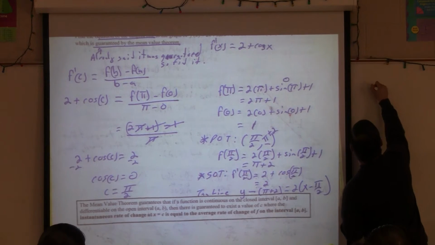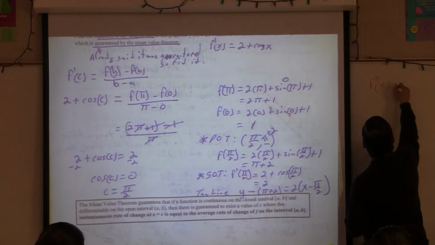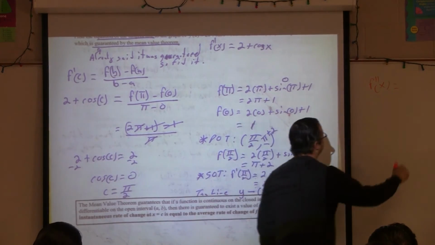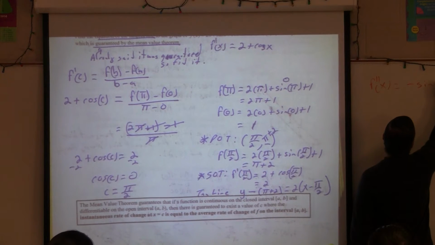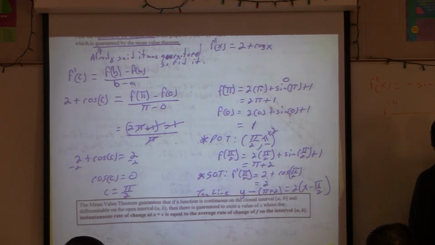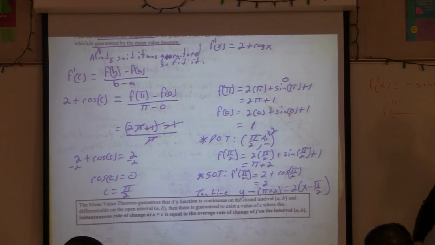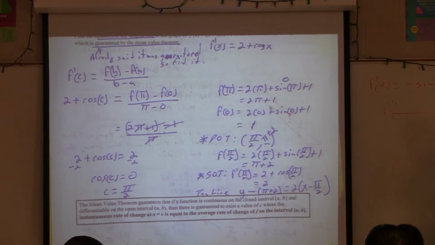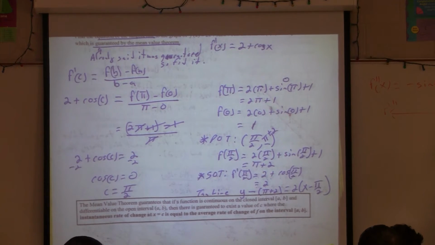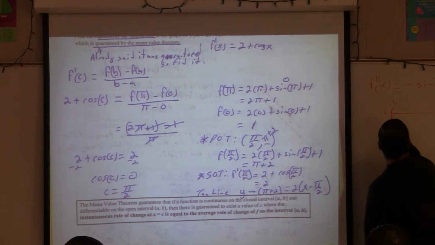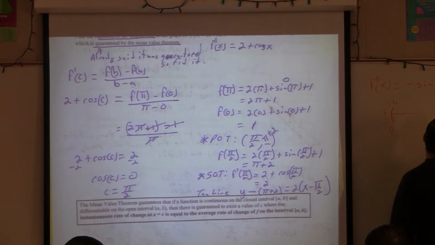So what's the second derivative? Negative sine of x. What's the derivative of 2 plus cosine of x? Negative sine of x. And let's make a second derivative sign line here real quick. What would be my points of inflection? Where would this equal 0? Because it's never undefined, 0 and pi. Well, those are my endpoints, right? 0 and pi. So we're cool.